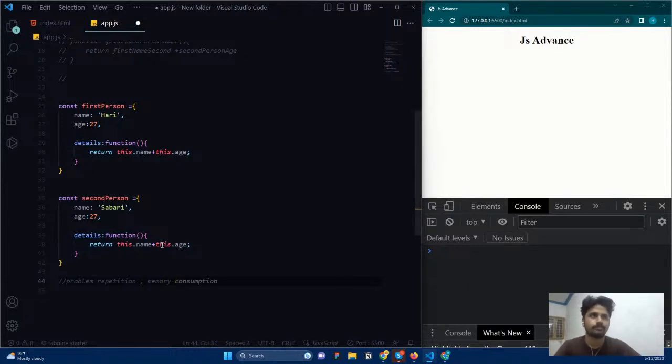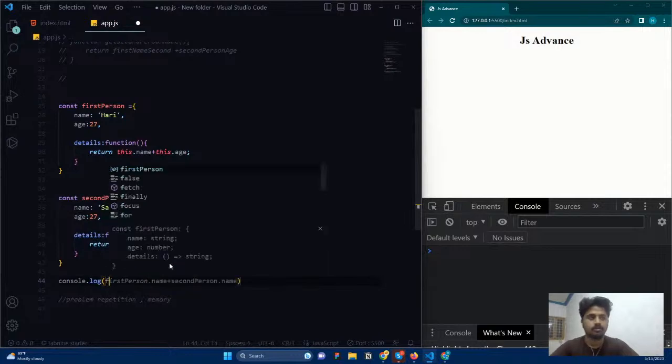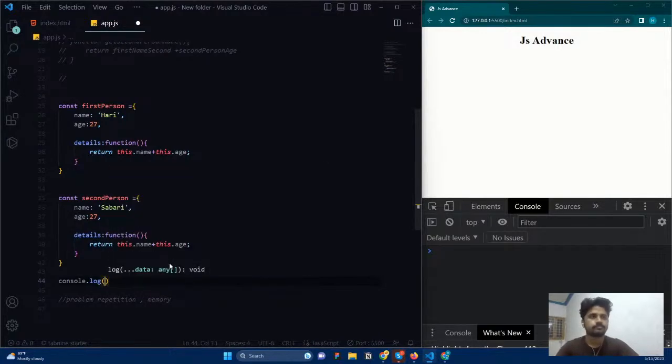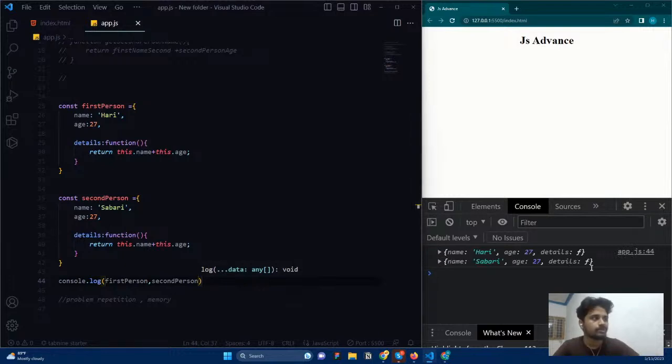If you want to check it, I can say console.log, first person, comma, second person. If I run it, you can see the first person has a detail function, and the second person also has a detail function, the exact same function. It does the exact same work, but it is occupying space in two different areas.